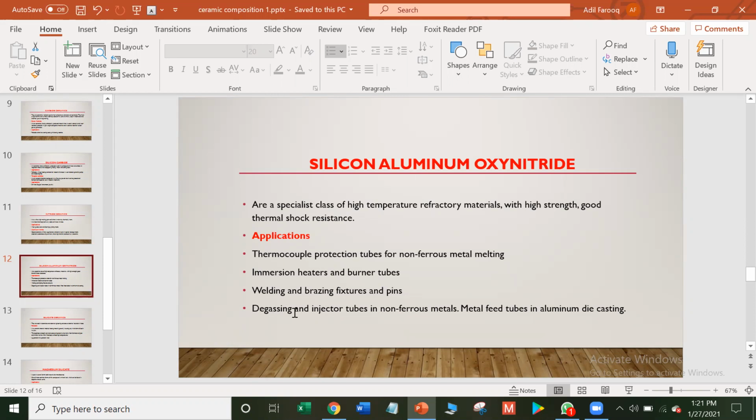Degassing tubes provide a simple and effective method for removing gases from molten metals. Metal feed tubes in alumina are used for die casting. Die casting is a metal casting process that is characterized by forcing molten metal under high pressure into a mold cavity. The mold cavity is created using two hardened tool steel dies which have been machined into shape and work. That was the applications of silicon aluminum oxynitrides.